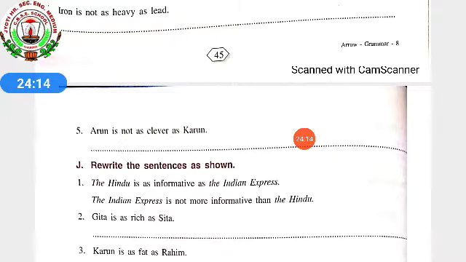Same with the third one, Karun is as fat as Rahim. So we are making a comparison between Karun and Rahim. So we can write fatter, fattest, is it? So what will be the answer? Rahim is not fatter than Karun. Because here it's given Karun is as fat as Rahim. Okay, Karun is as fat as Rahim, but Rahim is not fat like Karun. So that's why we are using Rahim is not fatter than Karun.